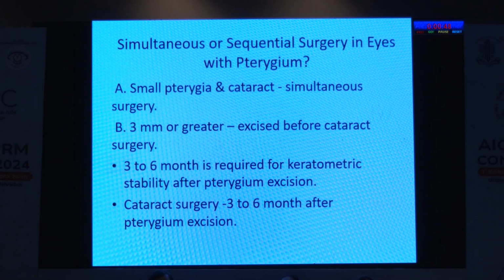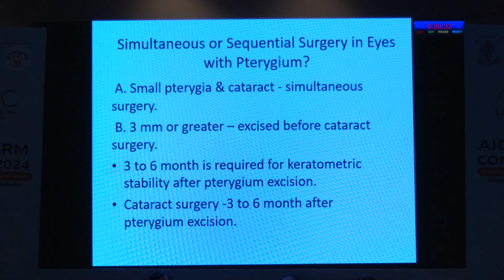So the question arises, should we go for simultaneous or sequential surgery in an eye with pterygium? If there is a small pterygium and cataract and it is not causing more than 0.75 astigmatism, we can go for simultaneous surgery. If the size of the pterygium is 3 mm or greater, we have to excise it before the cataract surgery. Often there is confusion about the waiting period.